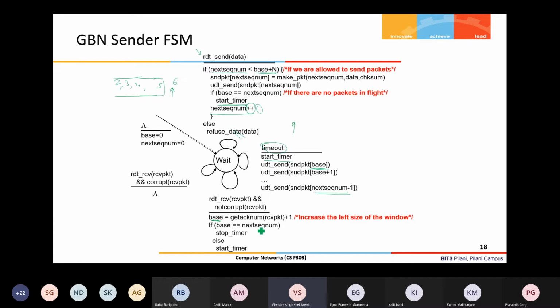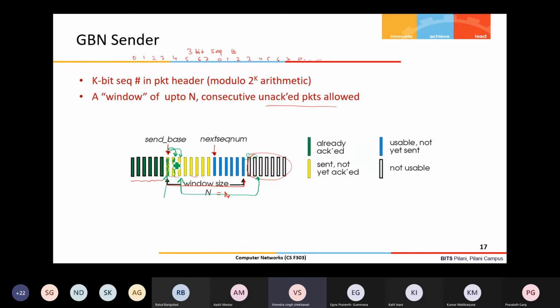So if base equals next sequence number, then again you should check whether there is any outstanding packet, meaning one for which the acknowledgement is still pending. If it is not pending, then you stop the timer. Otherwise, you start the timer for the next packet. For example, in this case, the acknowledgements of these 2 packets are received. Still this packet's acknowledgement is pending, so the timer will start for this.